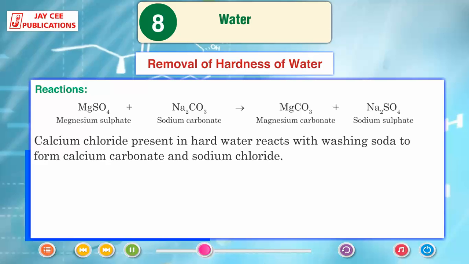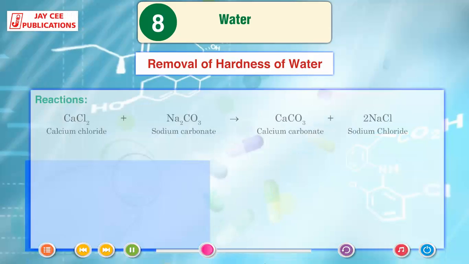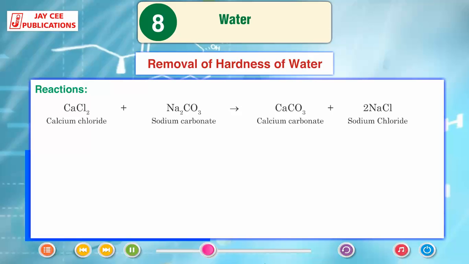Calcium chloride present in hard water reacts with washing soda to form calcium carbonate and sodium chloride. Reaction: CaCl2, calcium chloride, plus Na2CO3, sodium carbonate, gives CaCO3, calcium carbonate, plus 2NaCl, sodium chloride.